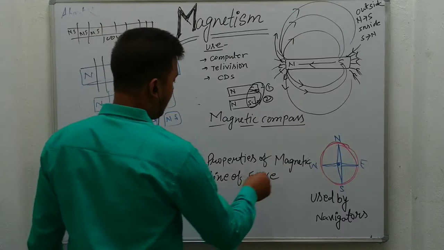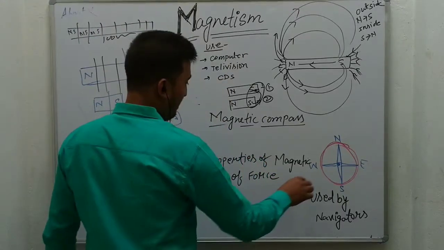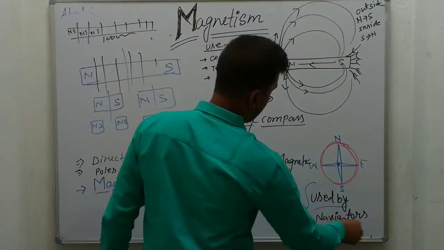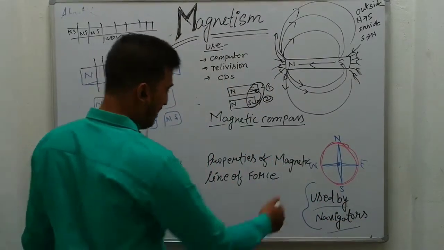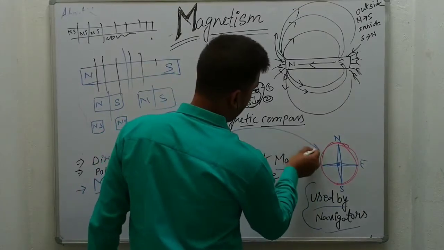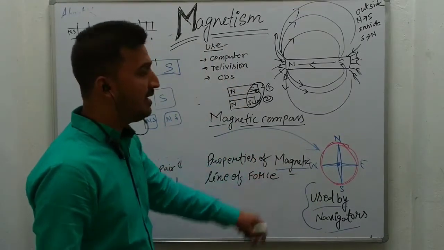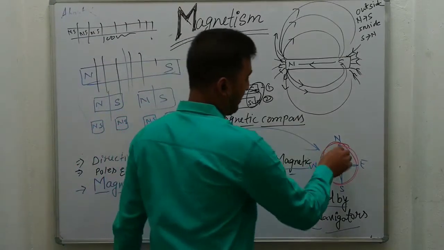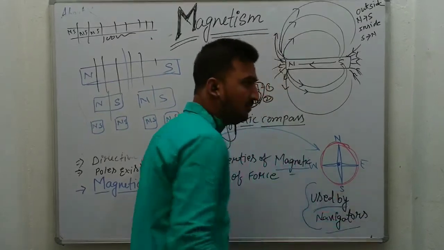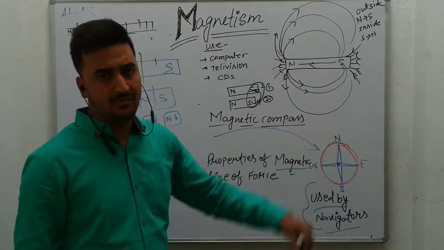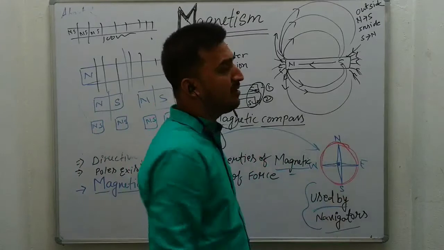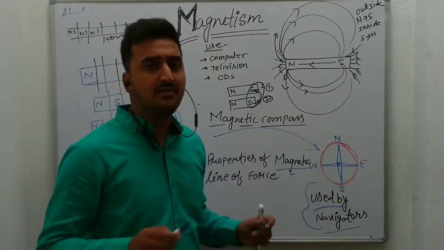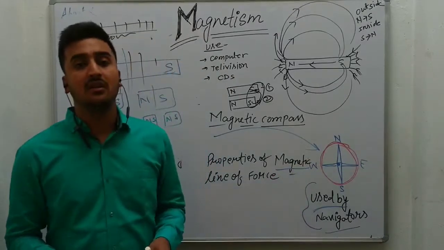One very important device here is for navigation. This is the magnetic compass. The magnetic compass is used by the navigator to decide the direction. When ships are going in seas, by using this magnetic compass we can easily decide the direction, because it is very difficult to decide direction in the sea.